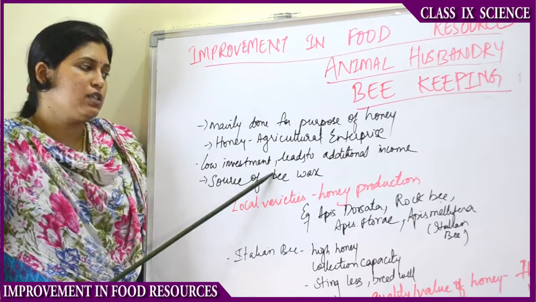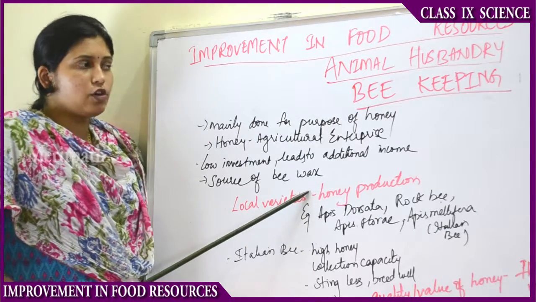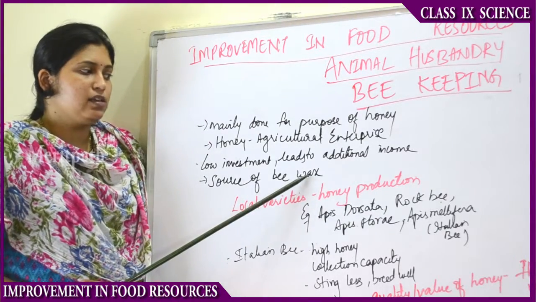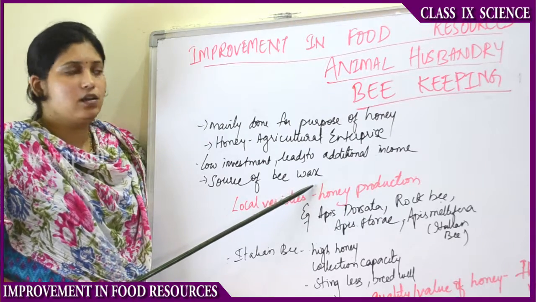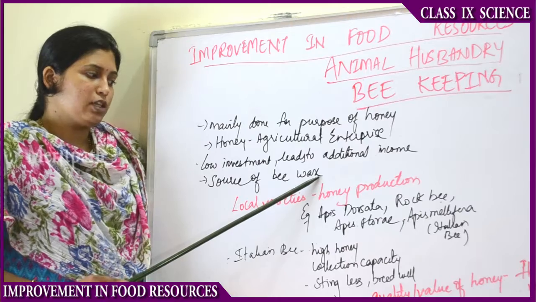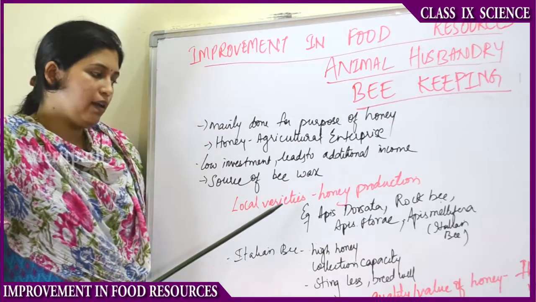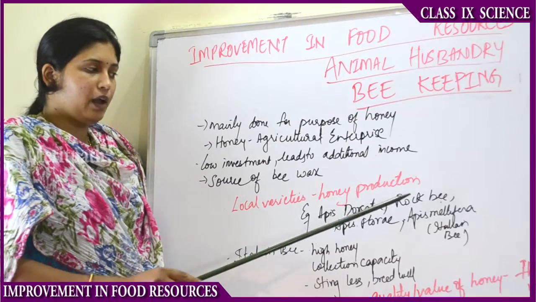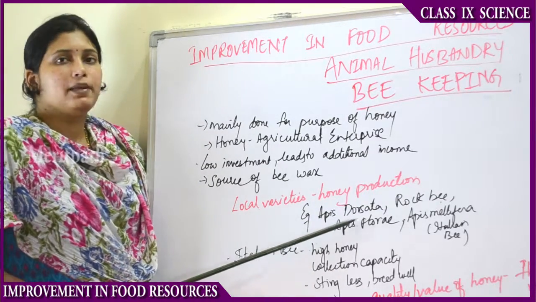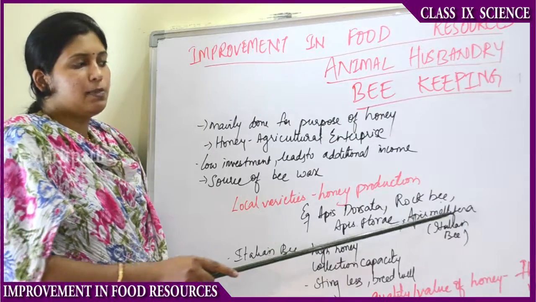There will be low investment, which leads to additional income. It is also a source of bee wax. Bee wax is very much useful for medicinal purposes. So beekeeping is done for the purpose of honey and bee wax. And there are local varieties present for the production of honey. What are these varieties? Apis dorsata, rock bee, Apis florea and Apis mellifera.